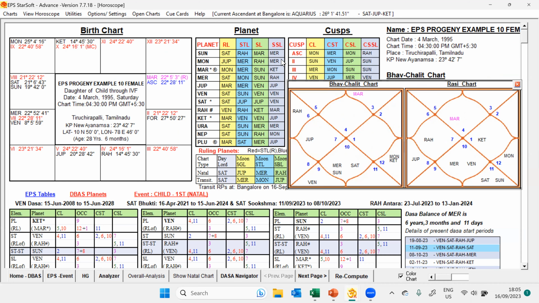Self-significators we have to check. So the favorable key planets are Ketu, Rahu, Sun, Moon. So these are the strong favorable key planets. Others are having some mixed significations. Importantly, Saturn is having more and Jupiter is a mixed one.